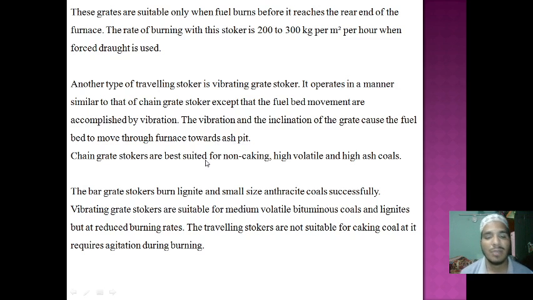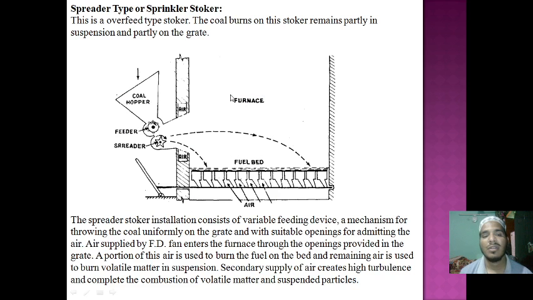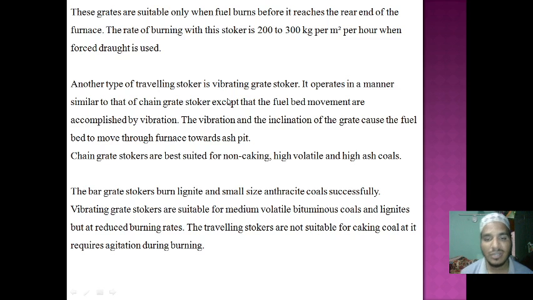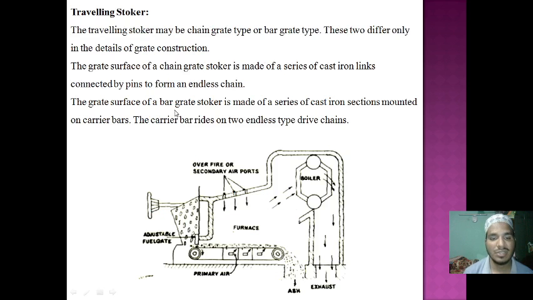Compared with this, the chain grate stoker we just discussed is best for non-caking coal. Here there is no caking, and high volatile and high ash coal can be burned. The vibrating grate stoker is a different one. The vibrating grate stoker and the chain grate stoker we just discussed.